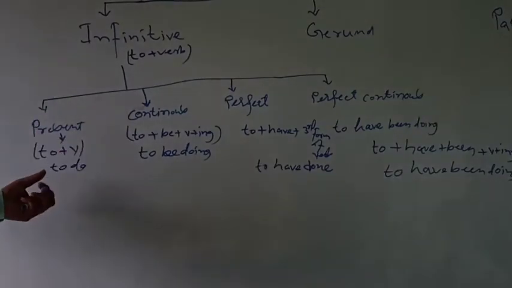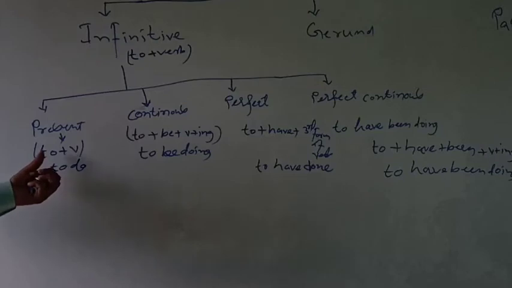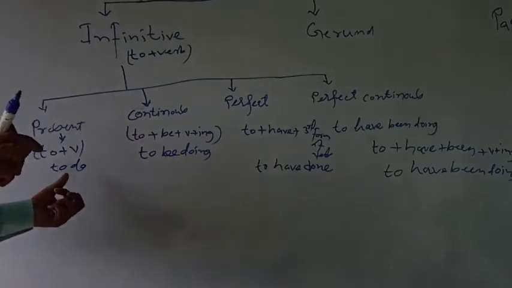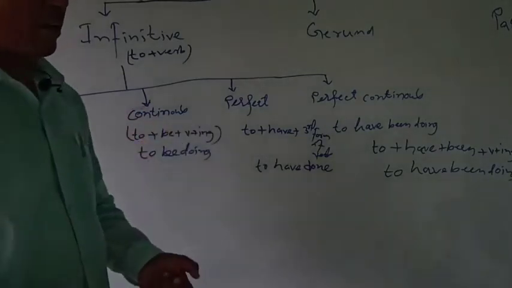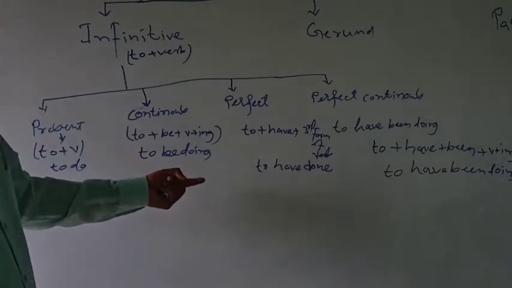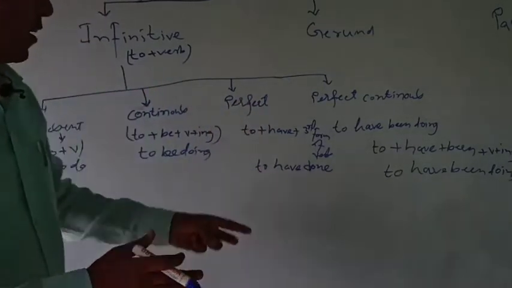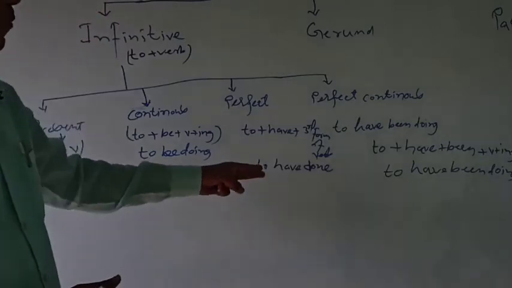So present infinitive is written as to plus verb. For example, if you take a verb, you can say to do. Continuous infinitive is to plus be plus the verb plus ing. You can say to be doing is an example of continuous infinitive. And perfect infinitive means to plus have plus third form of verb, that is to have done.